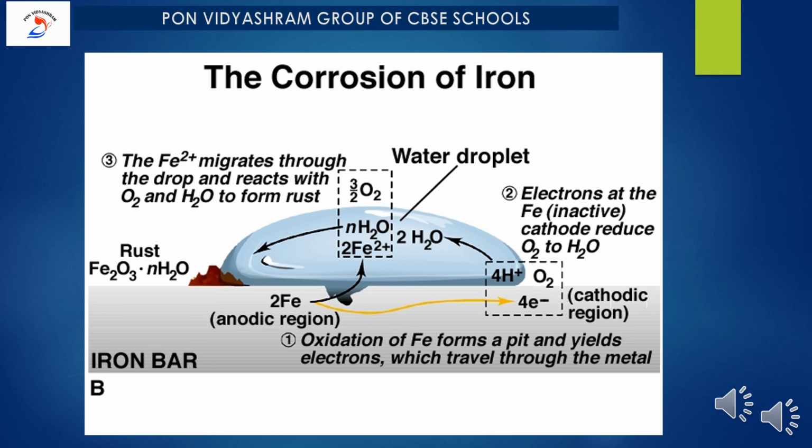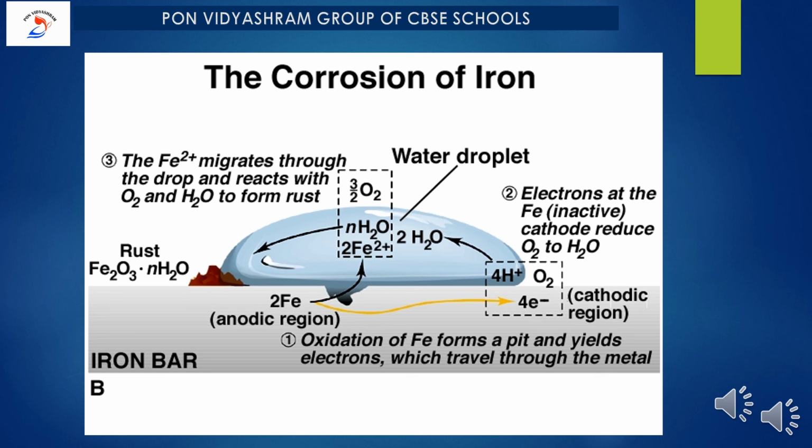Now what you have to remember: rusting of iron and prevention. What is the anode reaction? Fe is converted into Fe2+ plus 2 electrons. Please remember, the electrode potential will be minus 0.44 volt. Whereas at the cathode, oxygen combines with hydrogen and the electrons released. On the right hand side, in the cathodic region, you can see this reaction, combining those electrons and converting into water molecules. Here the electrochemical potential will be 1.23 volt.